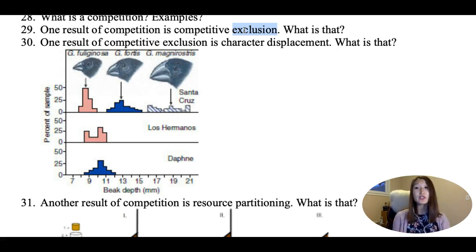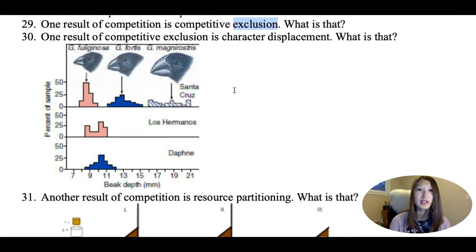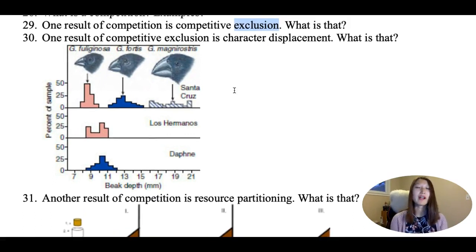Okay? So if two species are sharing the same habitat or food or water or space, and there's not enough food or water or space in the habitat, then they cannot coexist in that same area because there's too much competition. One of them is going to go away. So one result of competitive exclusion is one is going to live, the other one is going to die. We don't have a picture here. So if you have two species, one could survive, it's better at surviving, it's better at the competition, and the other one's going to die.